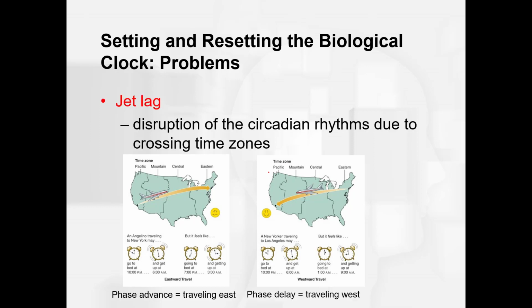So jet lag is basically a disruption of circadian rhythms due to crossing time zones. Most of us have experienced jet lag at one time or another. Have you ever noticed when you're traveling east that it's a little bit harder? That's because when you're traveling east, it's called a phase advance. So when we're traveling east, our sleep phases are advanced for the time zone. And so it's harder to go to bed.